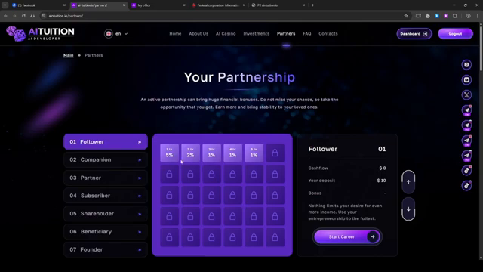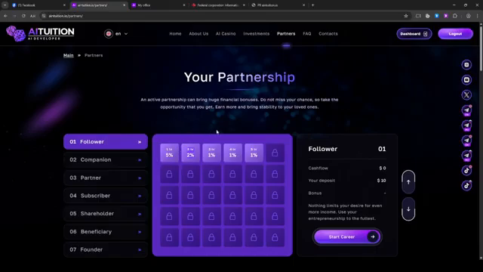Now, say your friend that you invited, maybe he doesn't invest anything. Maybe he just registers and forgets about it, but maybe he has a friend that does invest $1,000. That is the same concept. You will be earning 2% of what your friend's friend invested. Your friend will get 5% because he invited him directly. You, however, get 2%, even if your friend didn't invest anything and your other friend and the friend of the